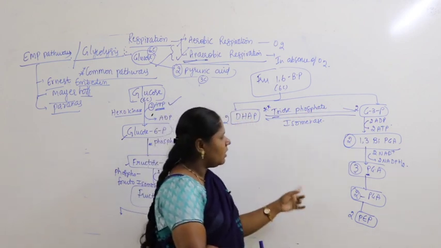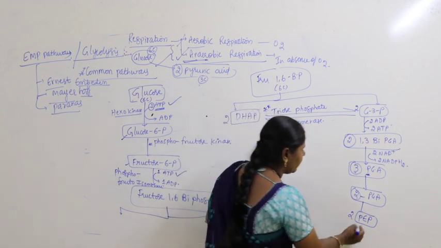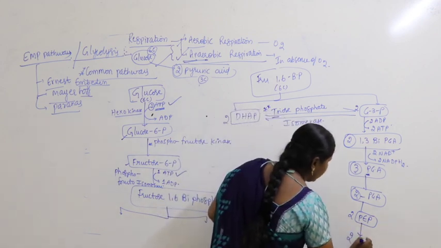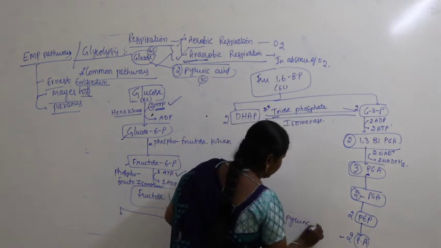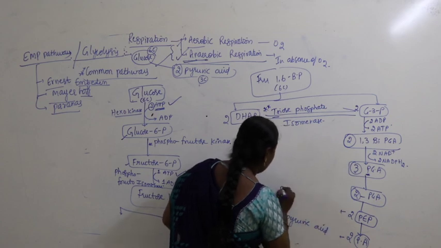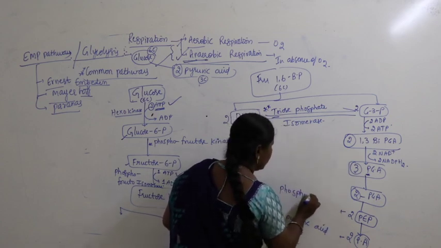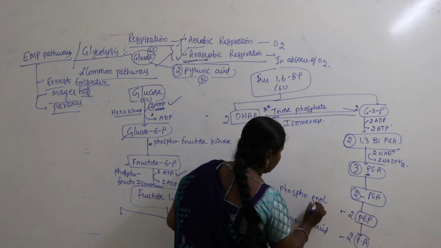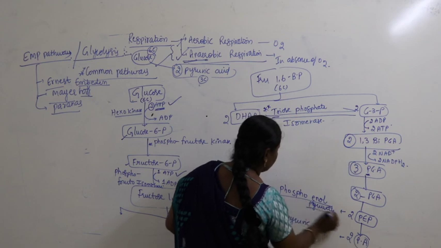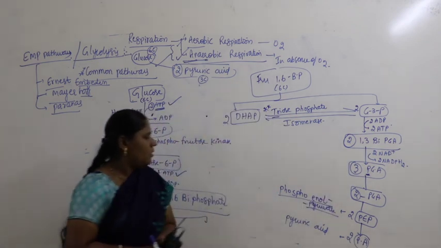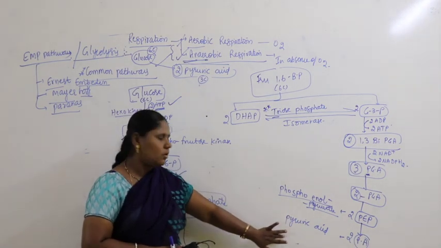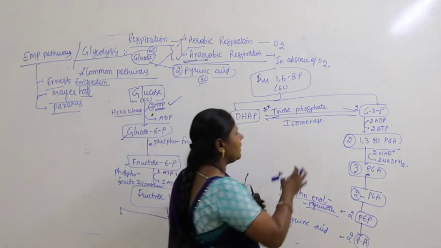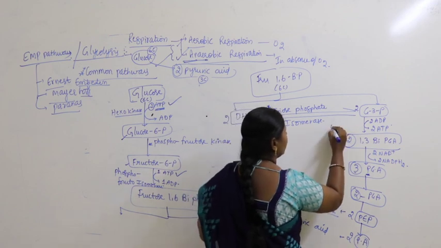Dihydroxyacetone phosphate. Now this PEP finally gets produced and forms pyruvic acid. What is PA here? Pyruvic acid. And what is PEP here? Phosphoenol pyruvate. This is phosphoenol pyruvate. So here phosphoenol pyruvate is getting converted into pyruvic acid.